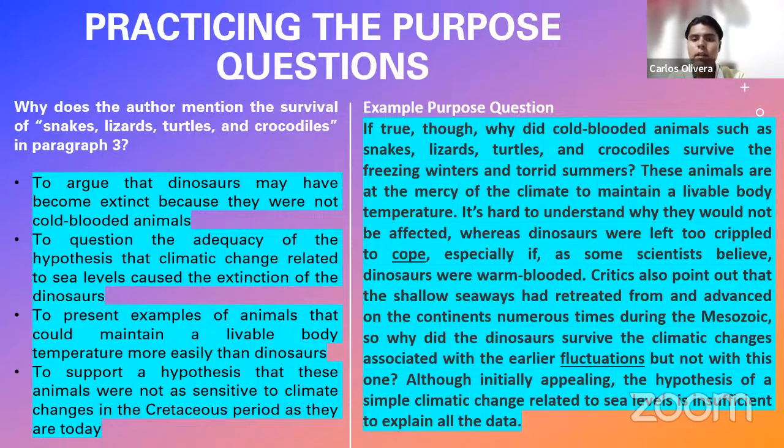What is the effect he is causing on the entire paragraph? He is offering information with a sentence. And secondly, he's casting doubt upon a theory used in the information he proposed through the sentence. Therefore, he is questioning the adequacy of the hypothesis that climatic change caused the extinction of the dinosaurs, right? So always ask yourself those two questions. What is this sentence provoking in the overall paragraph? And secondly, what is the mode? Is it exclamative? Is it affirmative? Is it subjunctive? What is it? Okay, that is how you respond to these questions.